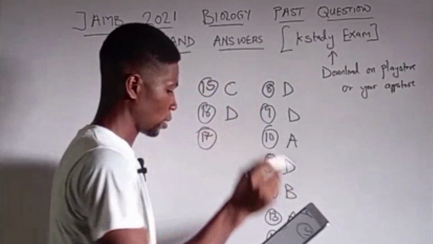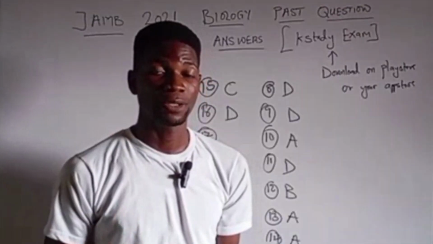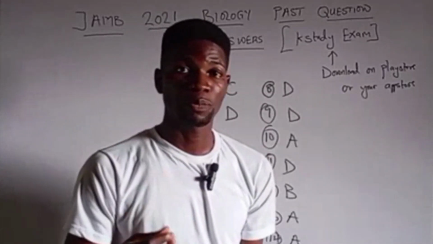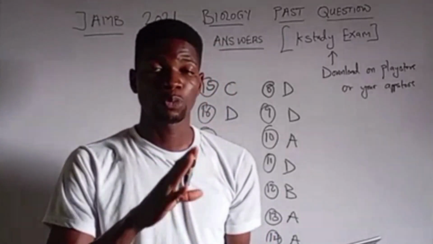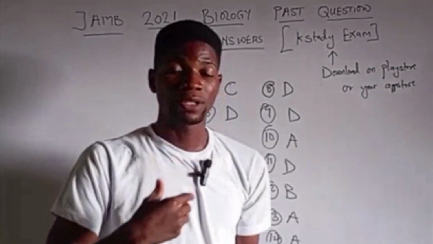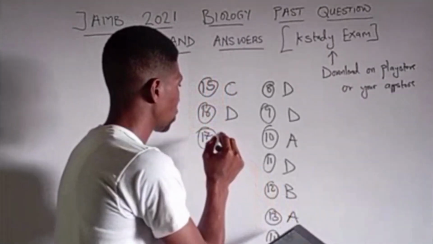Question 17 says, people who suck petrol with their mouths run the risk of increasing in their blood the concentration of A, iron, B, lead, C, calcium, and D, magnesium. People who suck petrol with their mouths have the chance of increasing the amount of lead in their body. Lead is hazardous to the body, and it's a chemical substance that is used in the production of petrol. It is included in the octane in gasoline to prevent a vehicle from knocking. So people that suck this substance into their mouth increase its toxicity in their body and affect the system of such individuals. So the right answer to question 17 is B.